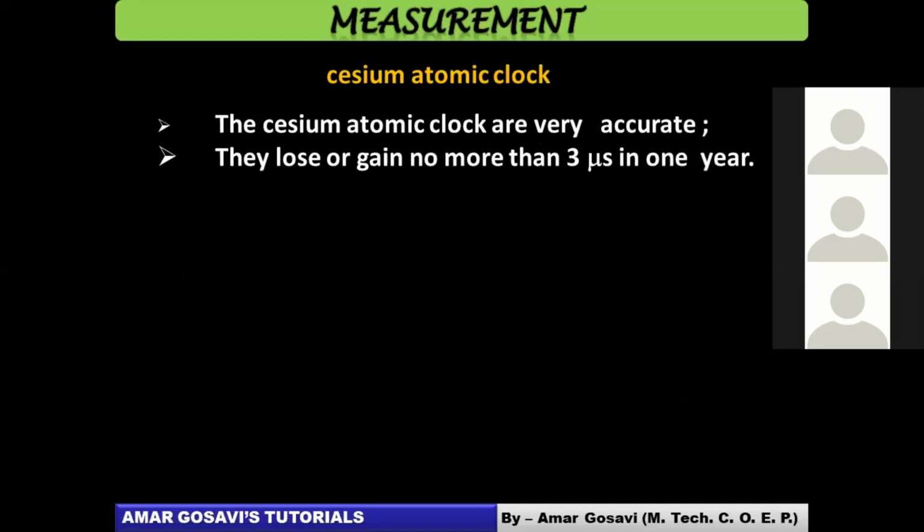Okay. Now, why have we selected the cesium atomic clock? They are very, very accurate. They lose or gain no more than 3 microseconds in 1 year. Important thing to note, okay? They lose or gain not more than 3 microseconds in 1 year. Look at how accurate they are. Therefore, for regulating the entire time across the globe, we use the cesium atomic clock, friends.